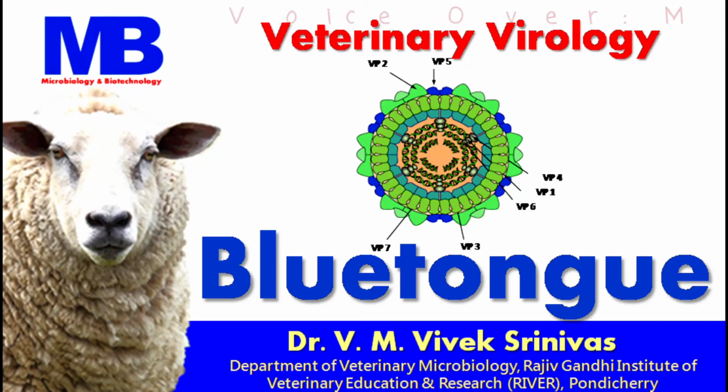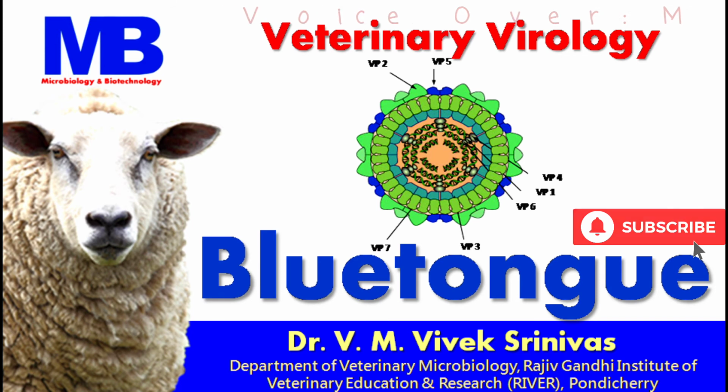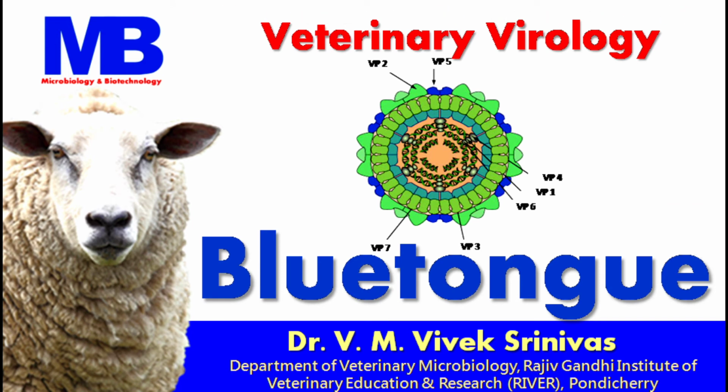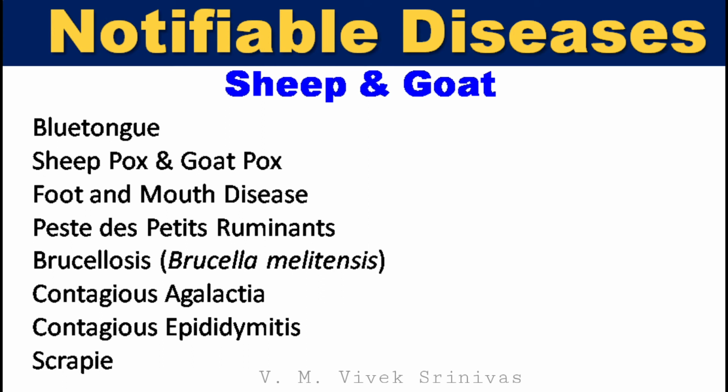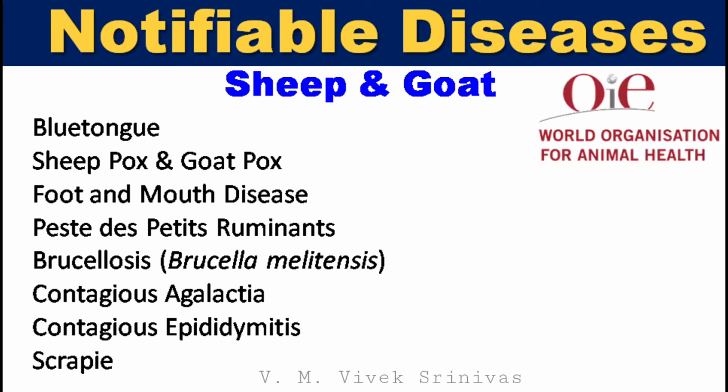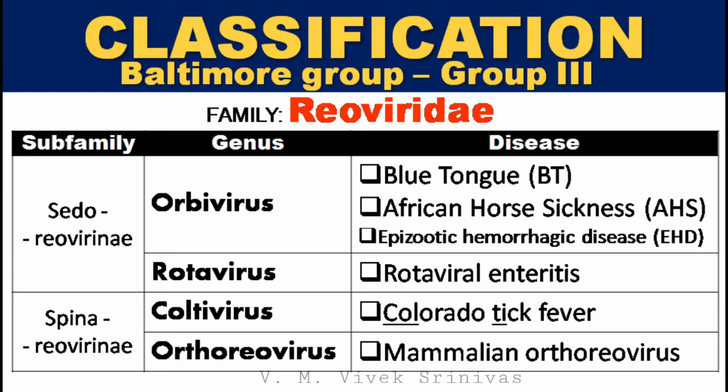In this video presentation, we will discuss Bluetongue, one of the important notifiable diseases, and a vector-borne viral disease affecting sheep. These are the notifiable diseases affecting sheep and goat, listed by OIE. Bluetongue is also one of the notifiable diseases listed under the OIE.